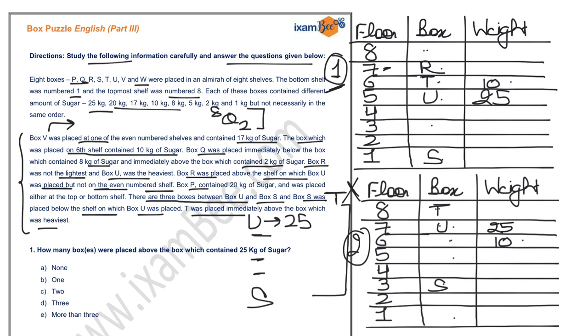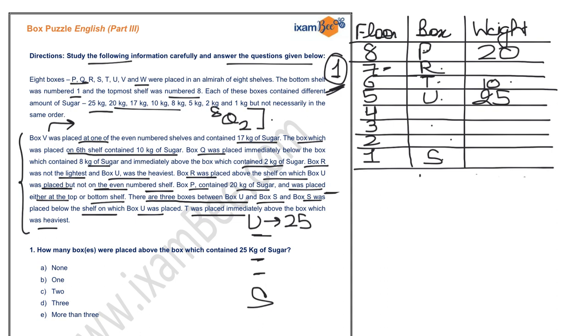Now box P contained 20 kg of sugar and was placed either at the top or the bottom shelf. Now as per my case number 1, box P can be fixed at the top position, right? Because the bottom position is already occupied by S and it contained 20 kg of sugar. So I am writing 20 over here.